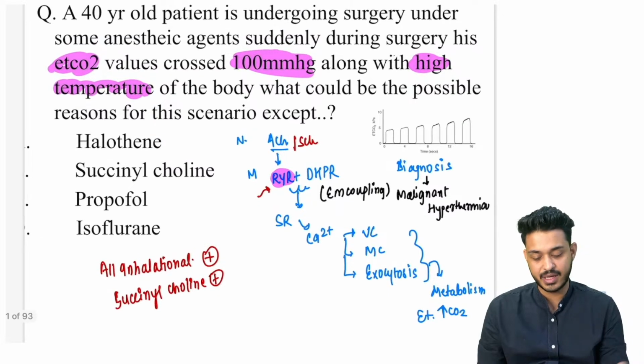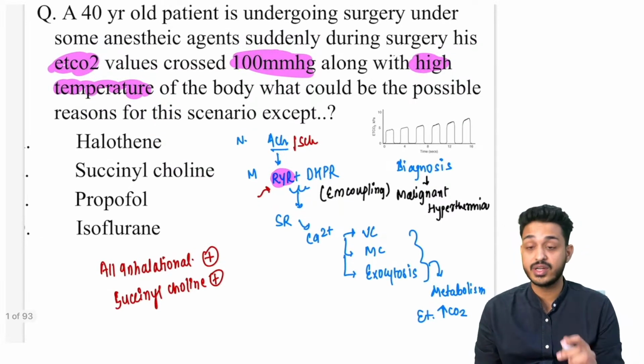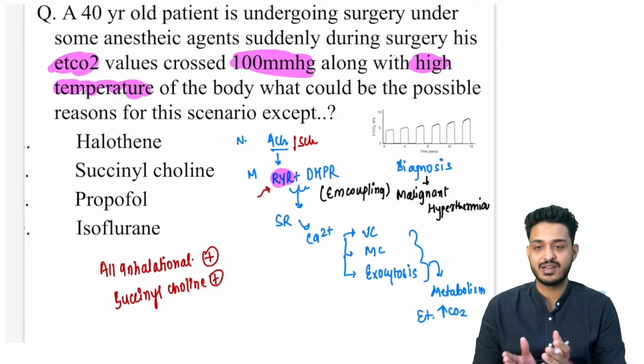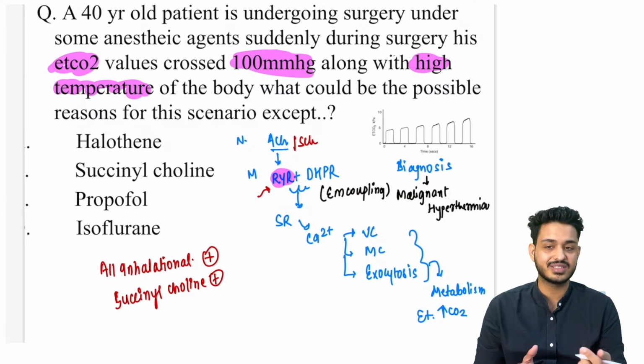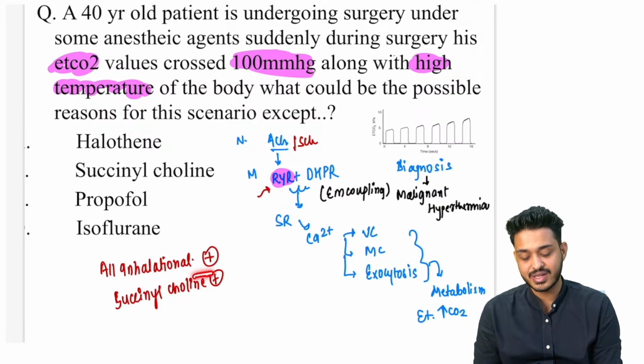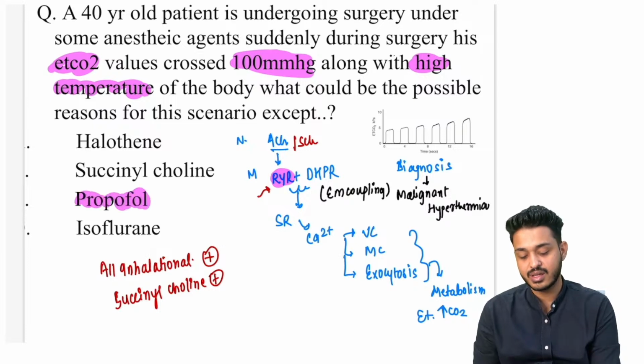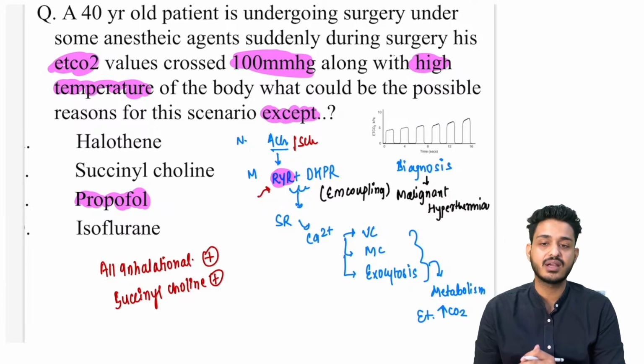So the question, you need to understand the question very carefully. Most of you are earlier marking halothane or succinylcholine, just try to read the question carefully. All the inhalational agents can cause this, halothane can cause this, right, isoflurane can cause this, succinylcholine most important, you have to remember. But in these patients what drug are we going to give? They are asking about the exception, they are asking about the exception.